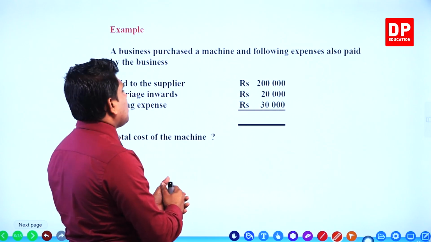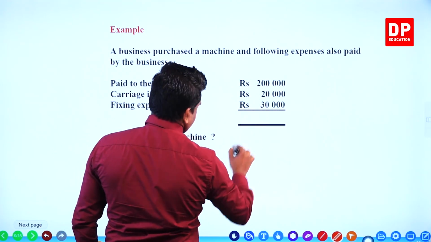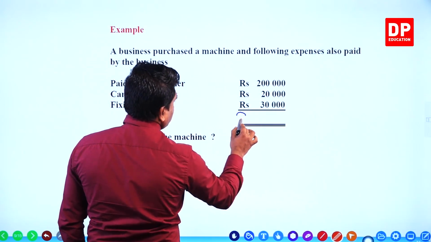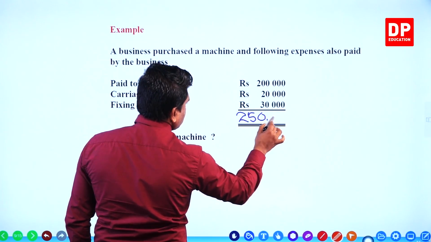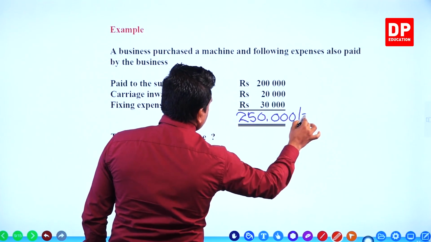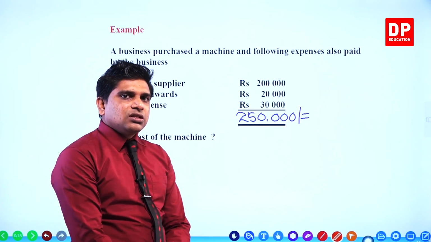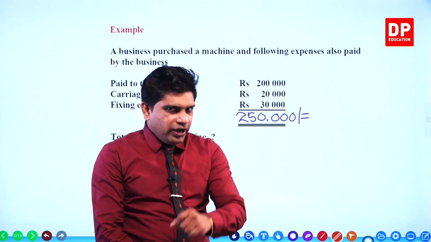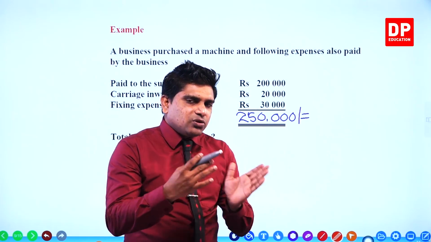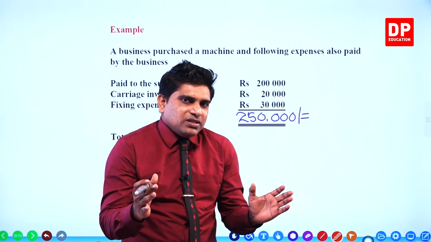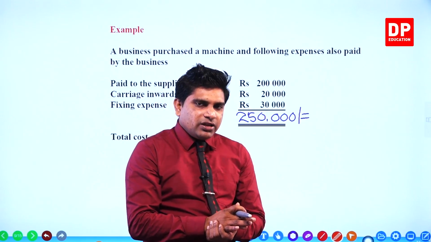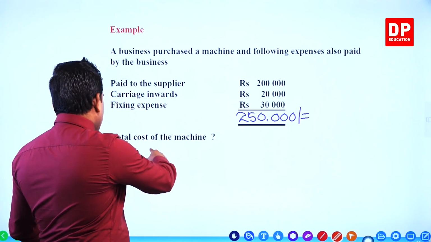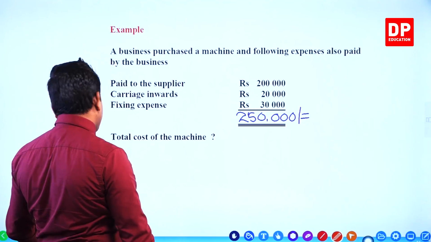Then how much is the cost? 250,000 rupees, right? 250,000 rupees is the cost of the machine. I think you understood cost well. If they have given import tax also, then machine related expenses, we can add it to the cost. Then the total cost of the machine is 250,000.